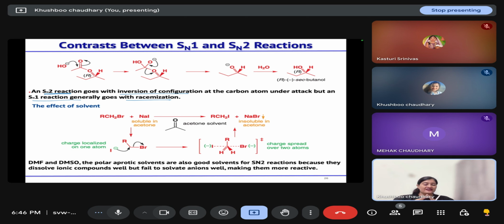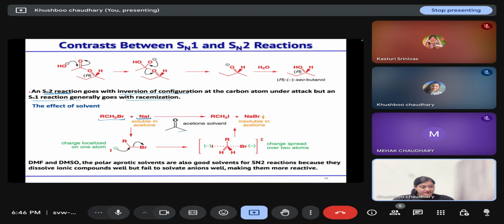For example, if we are treating this primary alkyl bromide with sodium iodide in the presence of acetone as the solvent, the I negative, that is the nucleophile, has its charge localized on that atom. If we were using a polar protic solvent, the nucleophile would be solvated by the solvent and the nucleophilicity of this ion would decrease. But here we are using acetone, a polar aprotic solvent, which will not stabilize this nucleophile, so the charge on the atom is localized and it is more nucleophilic and can undergo SN2 reaction fast.